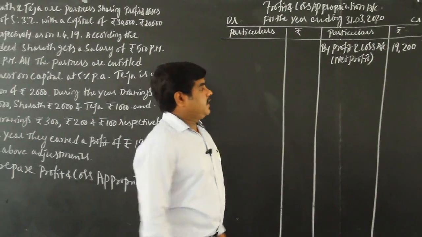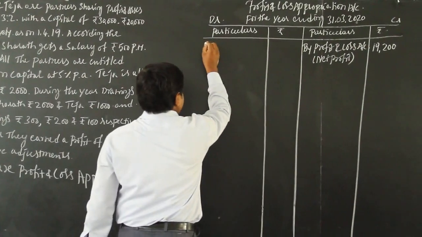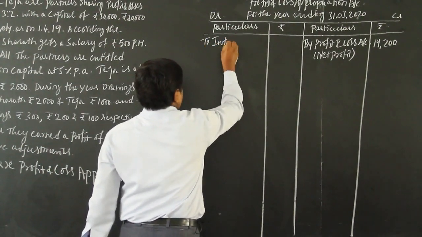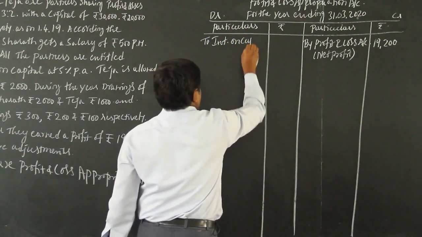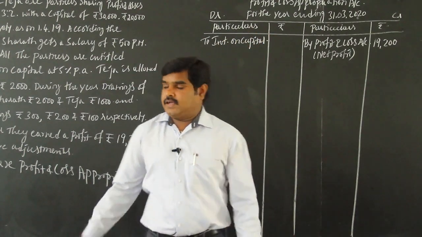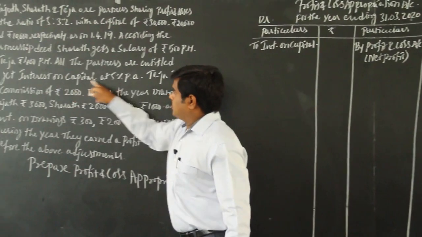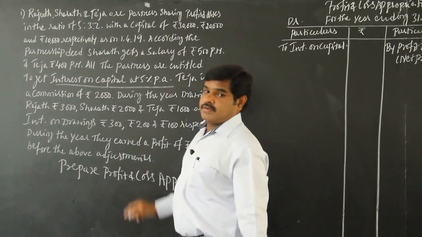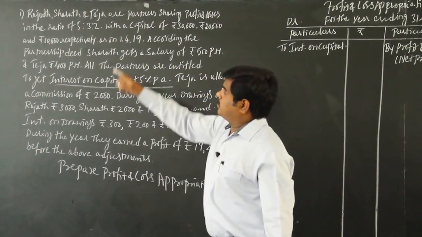Next, on the debit side, there are some expenses. Number 1 is expenses, 2 is interest on capital. Here it is given, interest on capital at 5% per annum. How many partners?